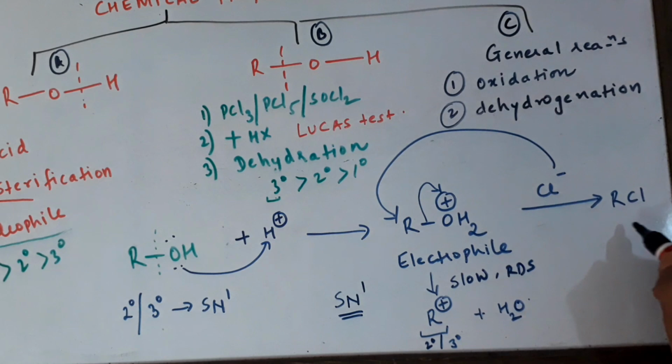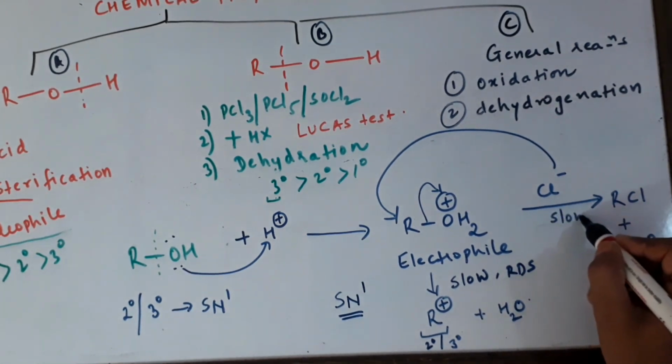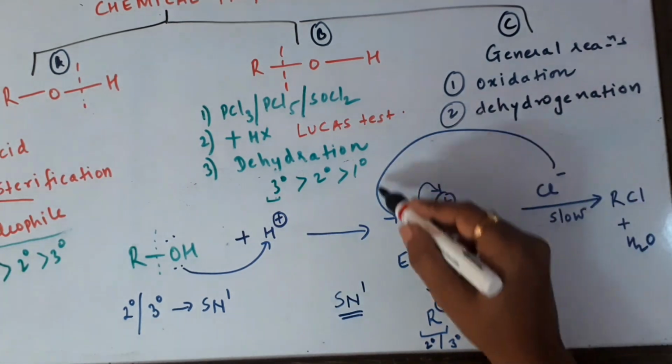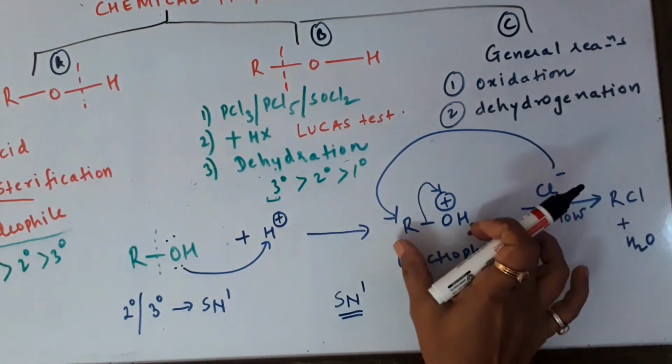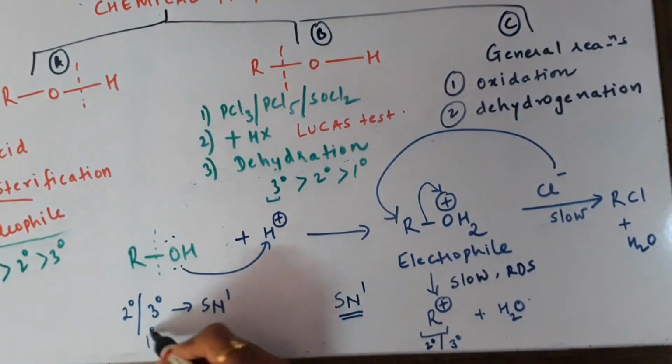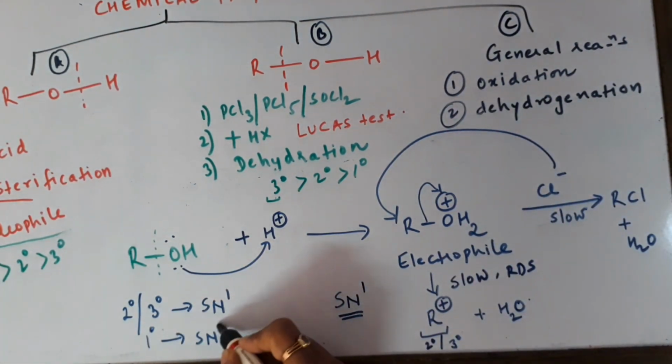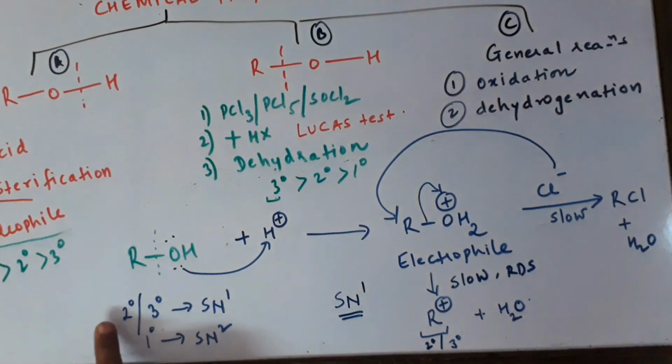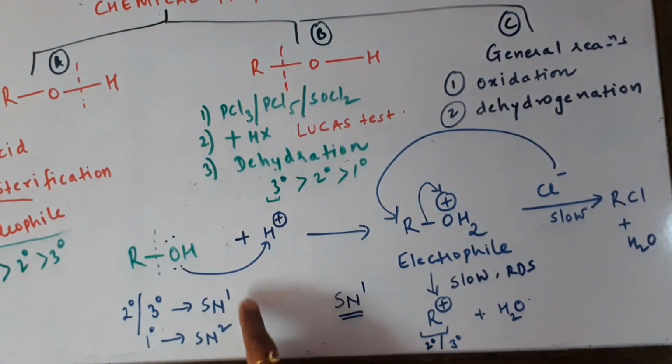So we are definitely going to get RCl plus water here also, but here this becomes the slow step and it becomes SN2 because two molecules are participating in the rate determining step. So please remember, if it is secondary or tertiary, the mechanism will be SN1 via the formation of a stable carbocation, and if it is primary alcohol, it's going to be SN2 without any intermediate being formed.